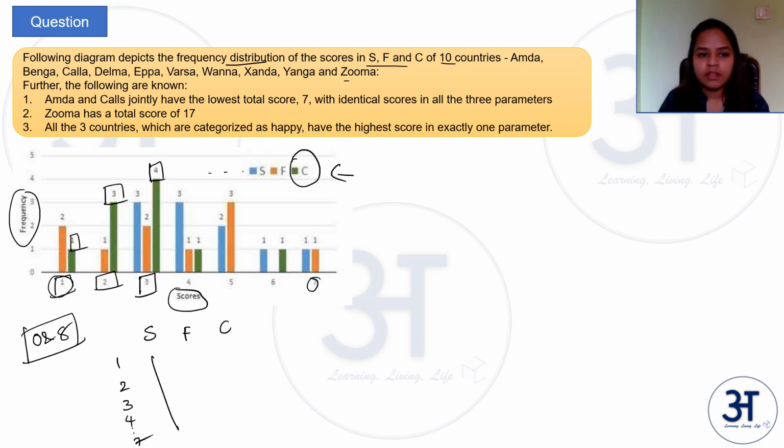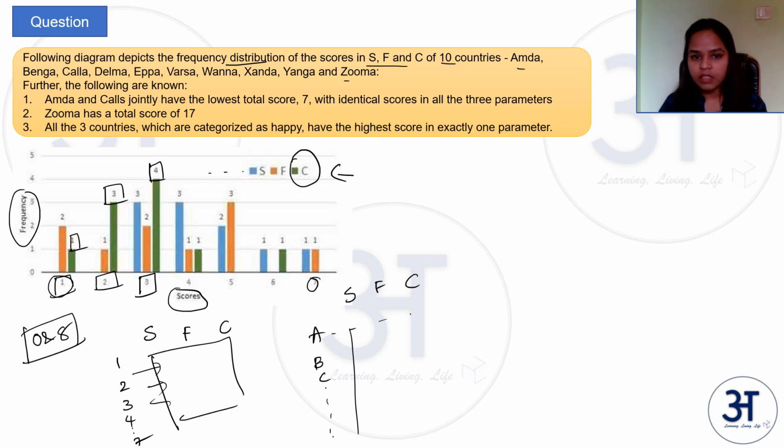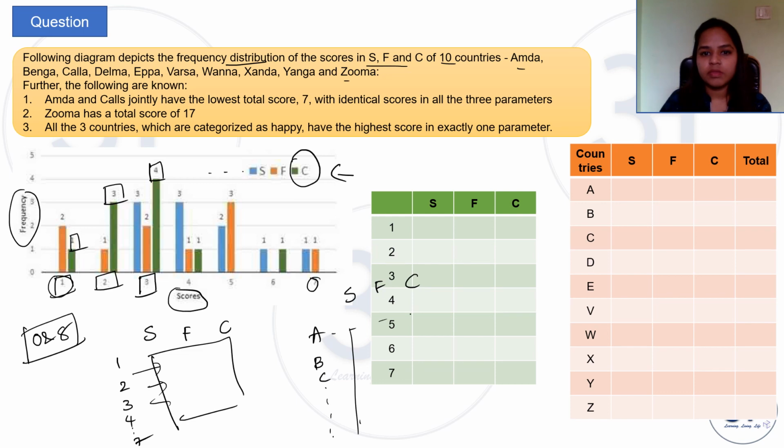And then you can fill how many times this frequency is appearing. Then the other table which you can draw is A, B, C, so on, all the different countries and the respective scores S, F, and C. This will be one table. So let us draw these two tables. Once you draw these, let us now look at the different points which are given.